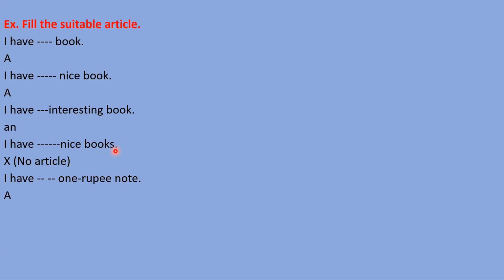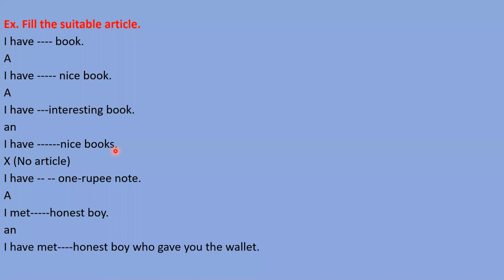I have a one rupee note. I'm talking about one note, and I'm saying one rupee note. The initial sound of one is w, that's why I have filled a here, not an. I met an honest boy. The o sound is there. We are talking about one boy, and the o sound, that is a vowel sound, is there. That's why we need to fill here an.